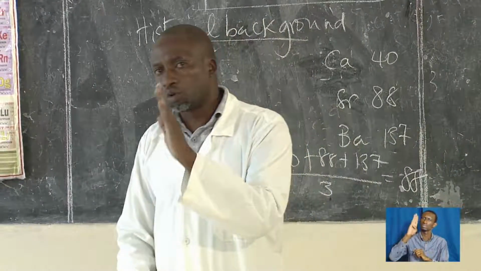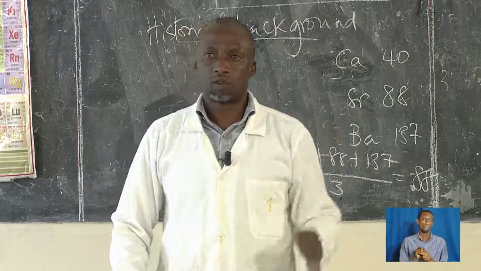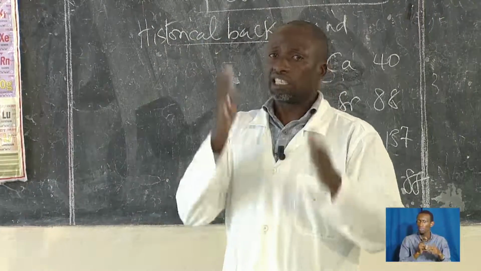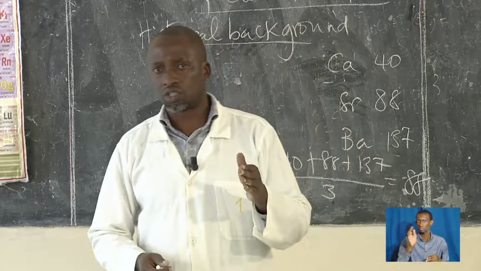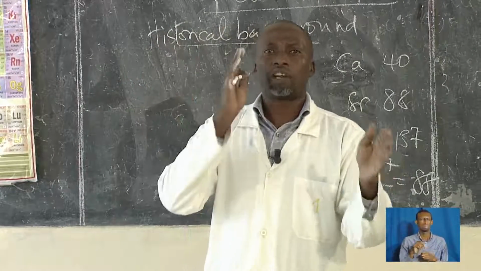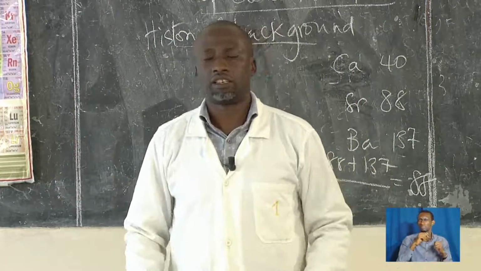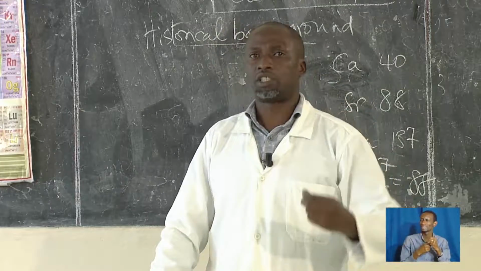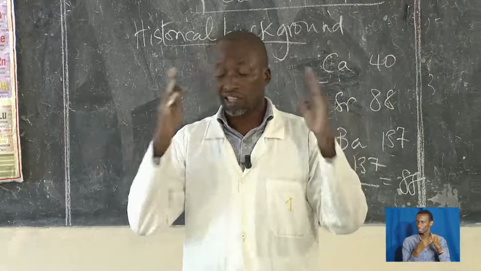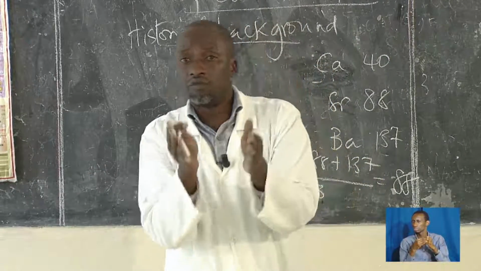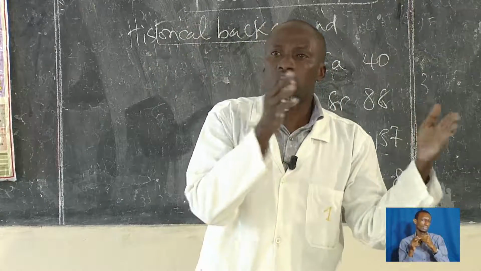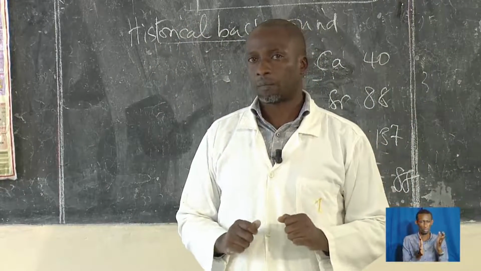When we looked at Lothar Meyer, he actually worked at the same time, the same year, around 1869 to 70, the same year when Dmitri Mendeleev also worked.